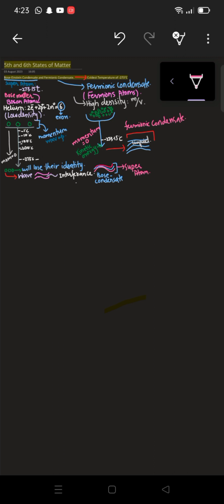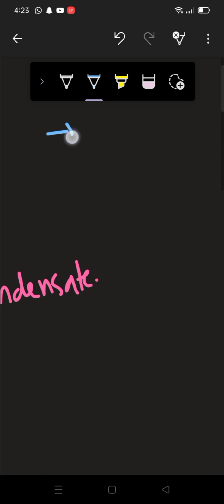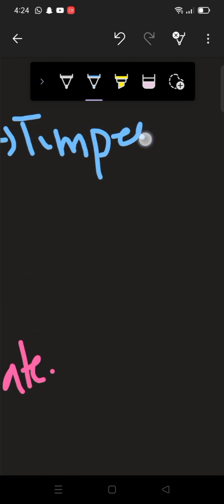Today we have discussed the Bose-Einstein condensate as well as the fermionic condensate. So what things were important in this? Let me write them down. Initially, the temperature. They both are obtained at a temperature of minus 273.15 degrees centigrade.